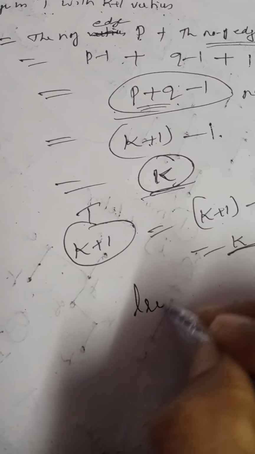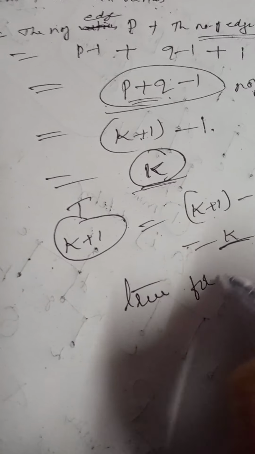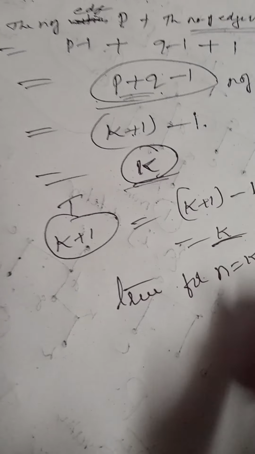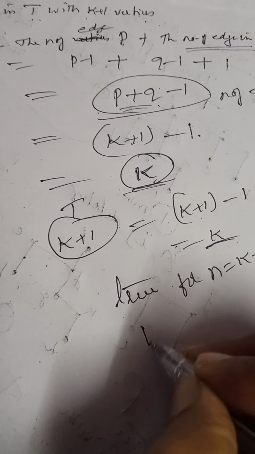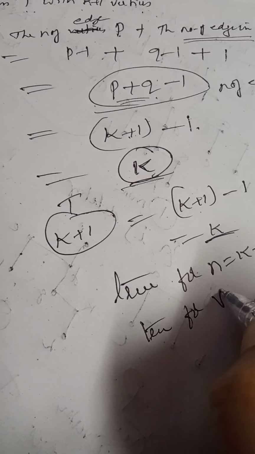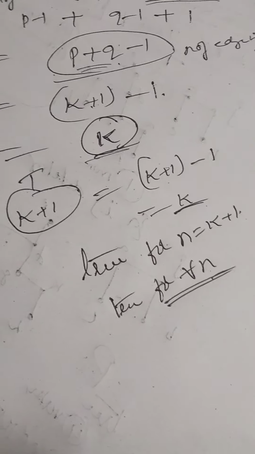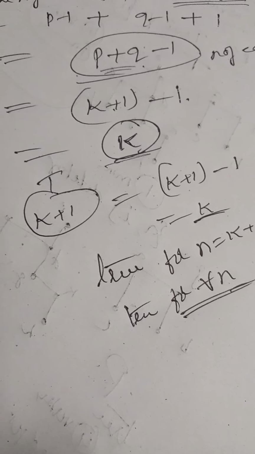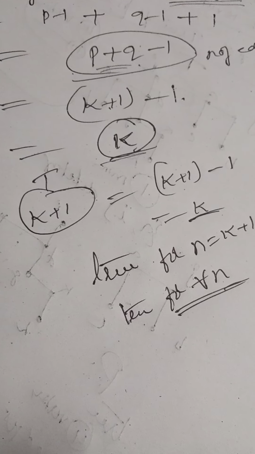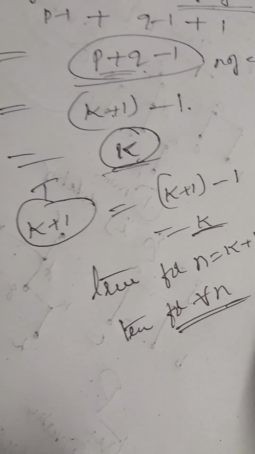That means the given statement is true for n is equal to k plus 1. Therefore, the given statement is true for all n. That is, a tree with n vertices has exactly n minus 1 edges.